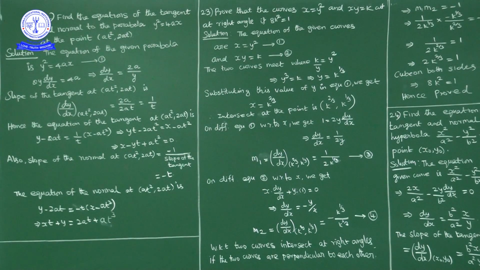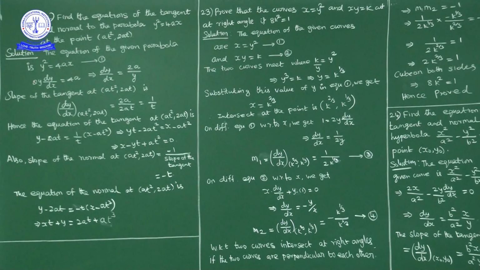Two curves are at right angles to each other if the tangents at the point of intersection are perpendicular to each other. Okay, two tangents are perpendicular to each other means the product of the slopes of their tangents is minus 1.